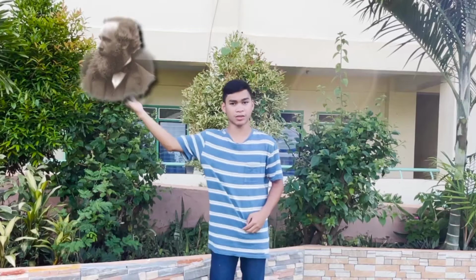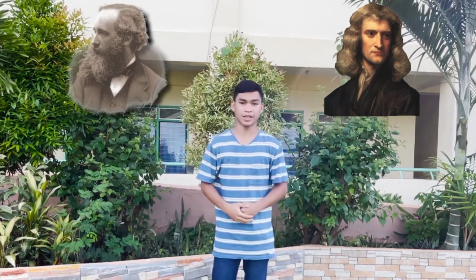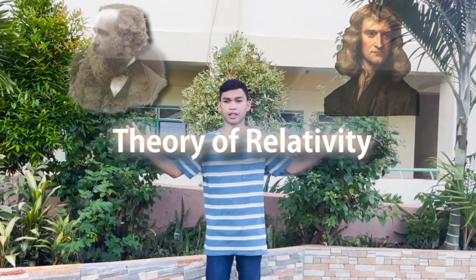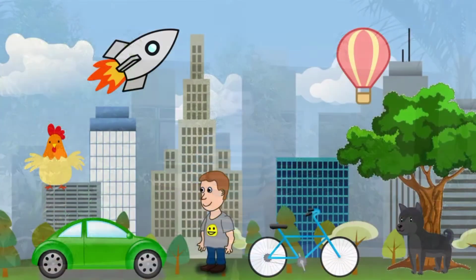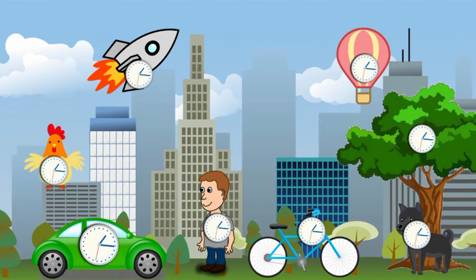Here on Earth, we people think the tick of the clock is the same for everyone and everywhere, that time is absolute with a single clock of the universe. But in 1905, Einstein challenged the ideas of Maxwell and Newton. He came up with an amazing theory, the theory of relativity. Time is no longer absolute. Einstein believed each object has its own time, its own clock.